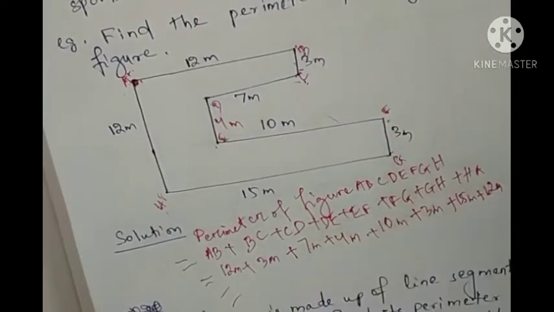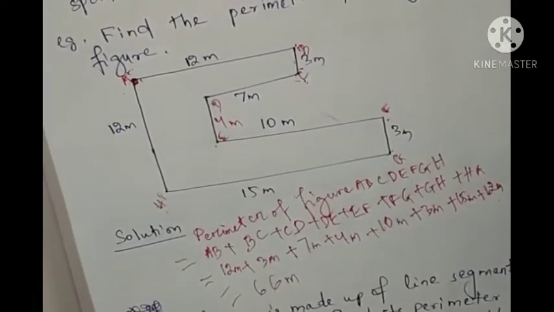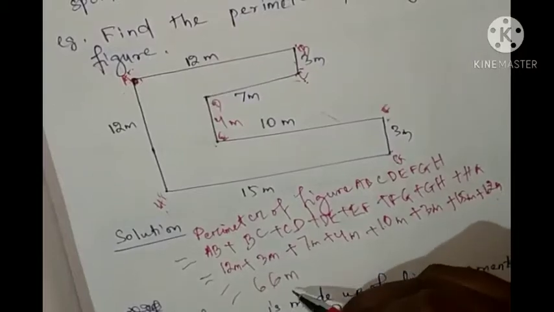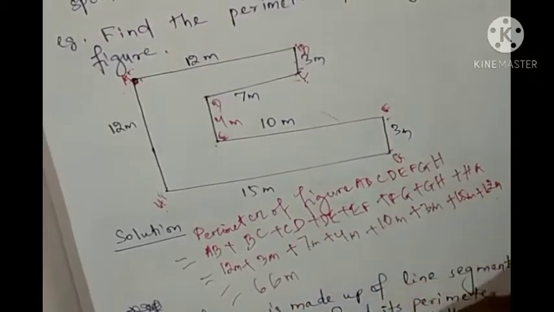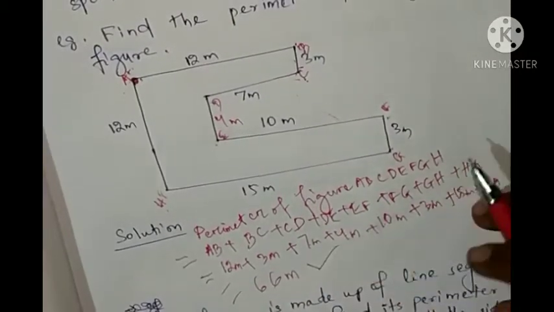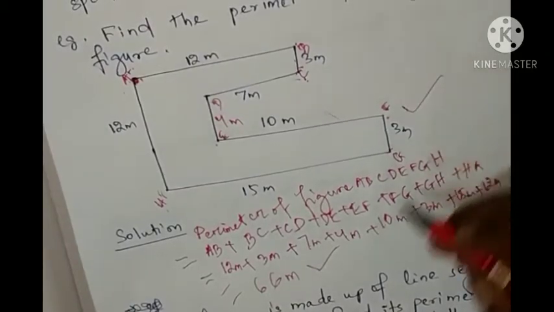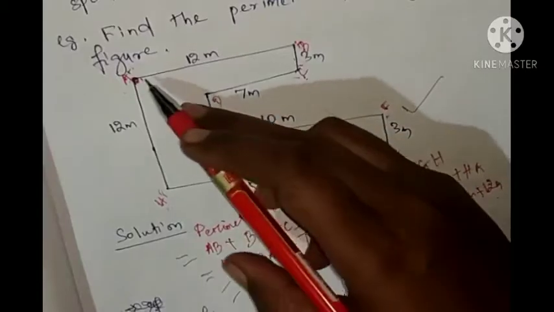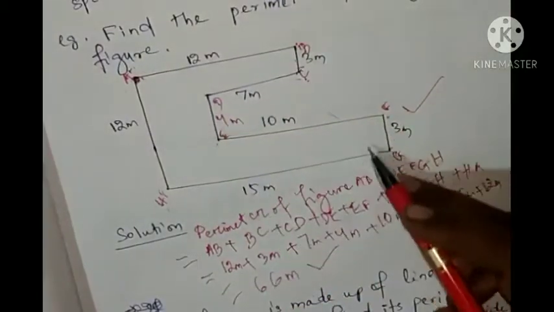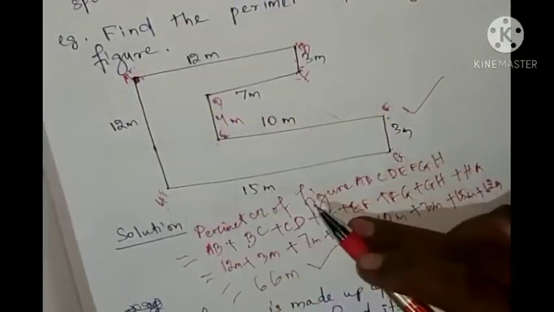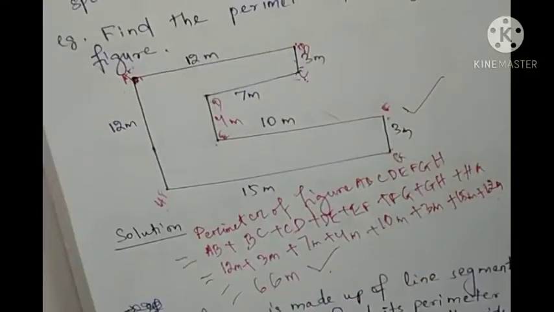So if you add, while adding all the sides you get 66 meter. So the perimeter of this given figure is 66 meter.